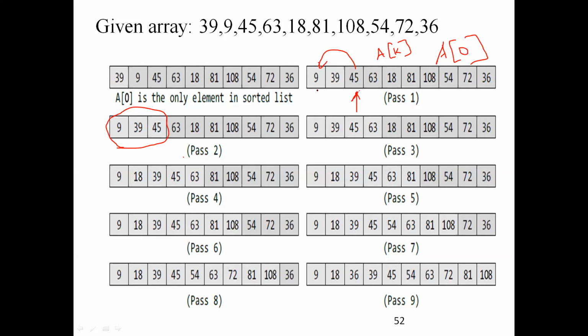Then again, I can make this the initial value. Let me consider A of B as nothing but the initial element of the array. What I will do, A of K is compared with A of B. If A of B is lesser, leave it as it is. Then I will increment B only, B plus plus.